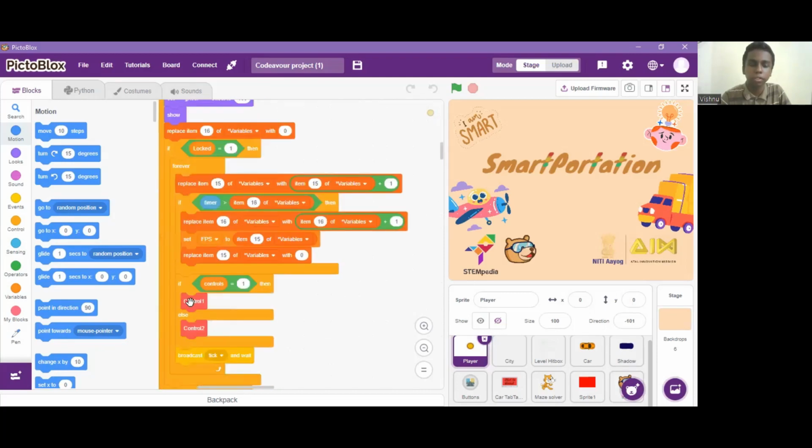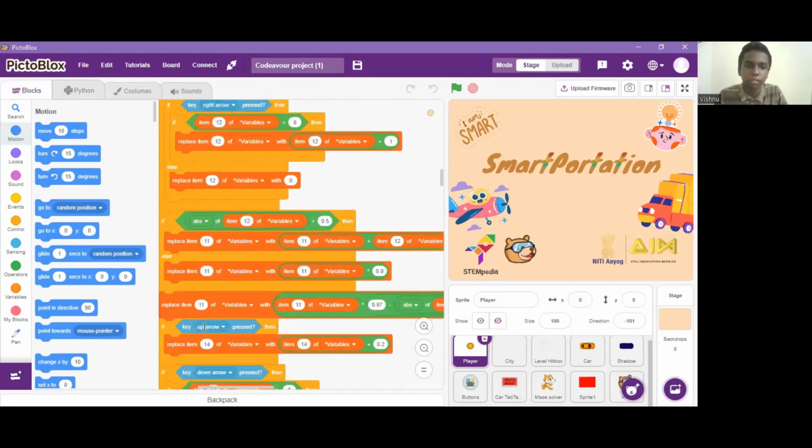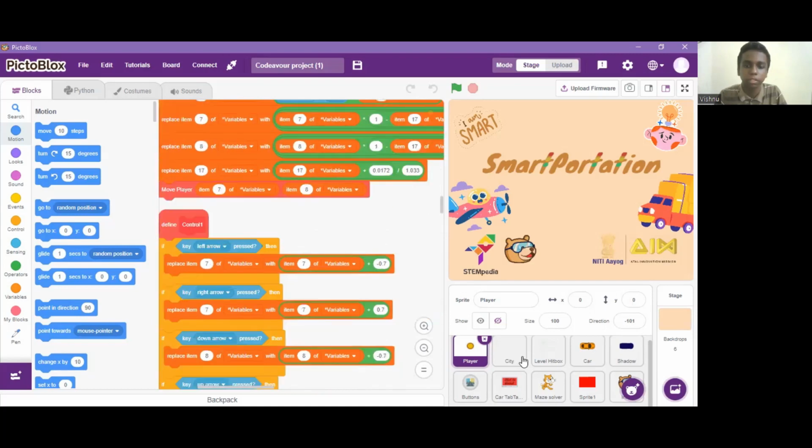There are two types of control. Control 1 works on the basis of direction. That is, with this control, pressing the up arrow means the car moves northward. Control 2 works based on the real world environment. In this one, pressing the up arrow moves the car forward in the direction it points toward. There is a city environment as well.